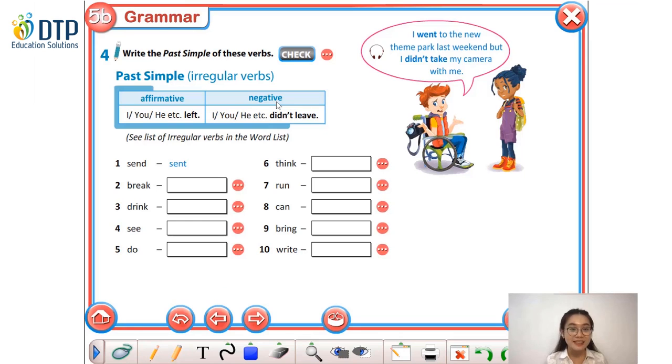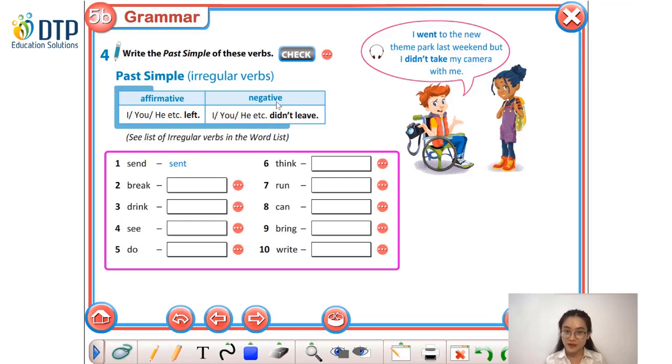Now let's do exercise number 1. You have to write the past simple of these verbs. Okay? Let's look at the first one. Send. So as you can see here, the past simple of send is sent. Rồi, và trong bài này chúng ta cần phải viết dạng quá khứ đơn của những động từ bất quy tắc sau đây. Từ đầu tiên chúng ta có send, quá khứ đơn của nó sẽ là sent. Now let's pause the video and do this exercise. You may need to use the list of irregular verbs in the word list to do this better.